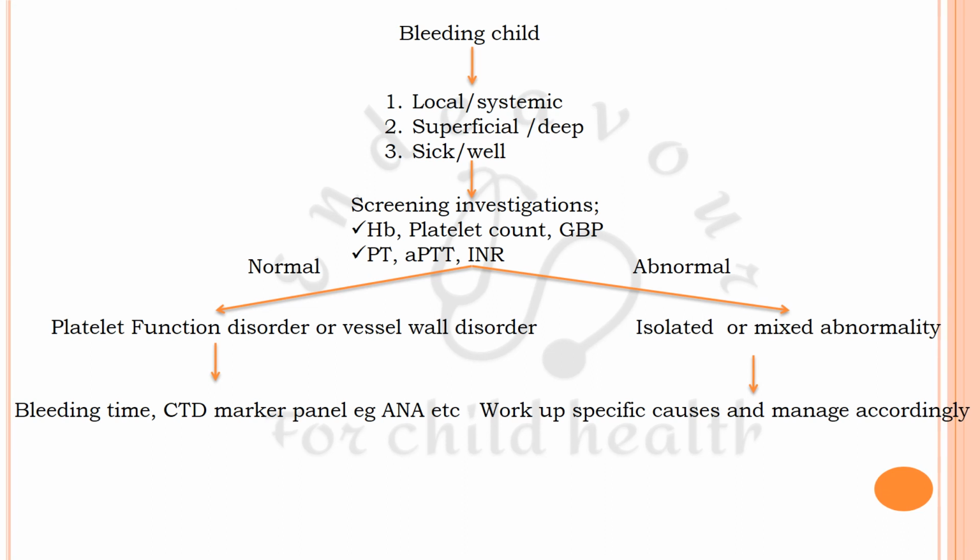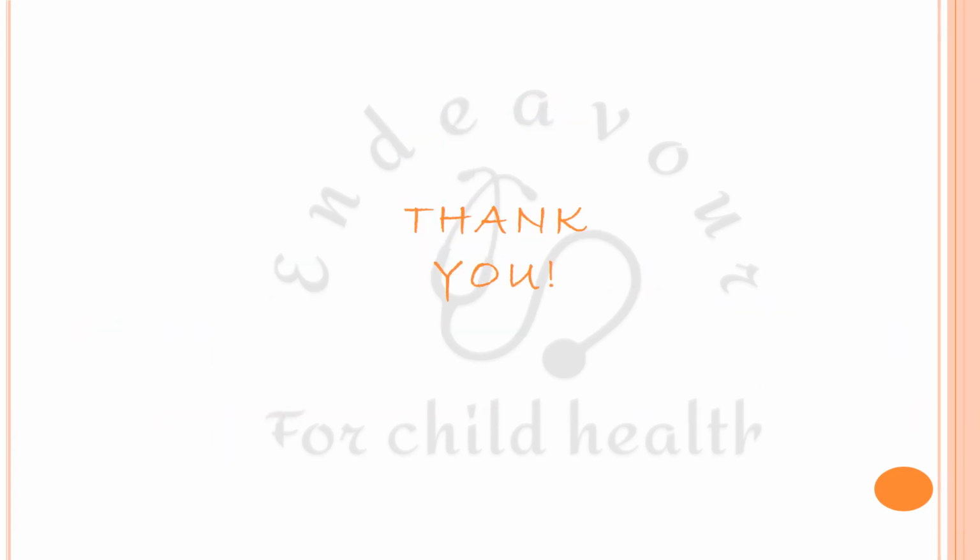You might also be required to go for a connective tissue disease marker panel, for example, ANA, etc. Then you may finally go on to performing advanced tests and manage the patient accordingly. So I guess you have now broadly understood how to clinically approach a child who has come to you with history of or with active bleeding.